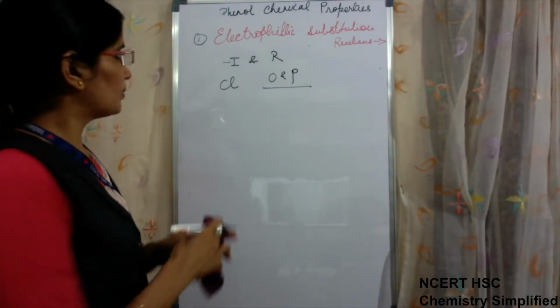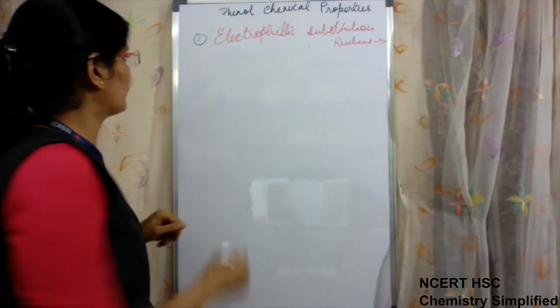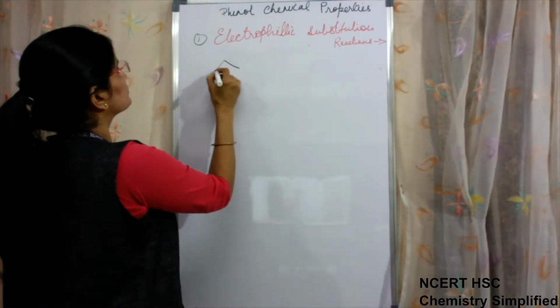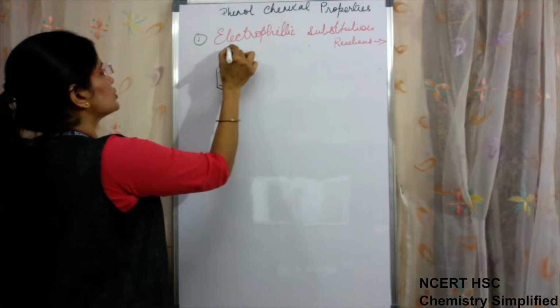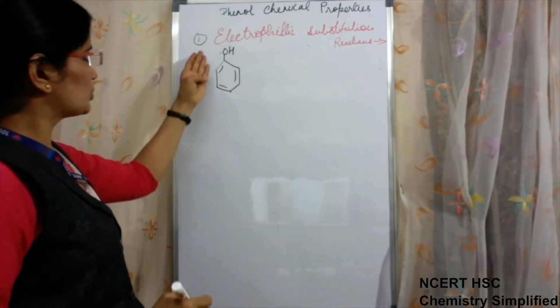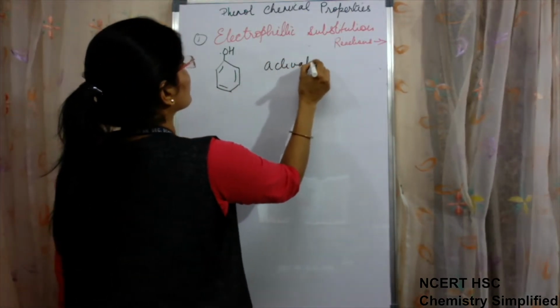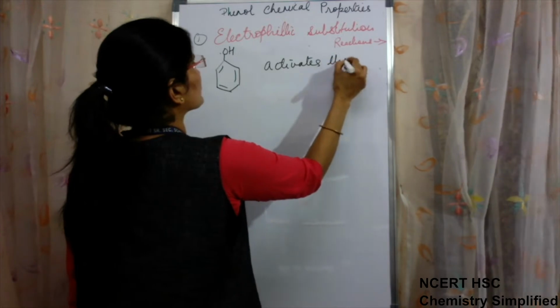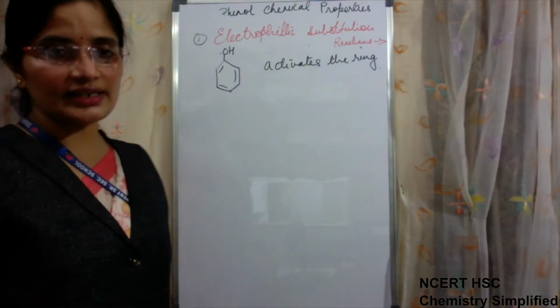Okay. But now in case of phenol, the OH group which is attached to the benzene ring activates the ring. First thing is that it activates the ring.